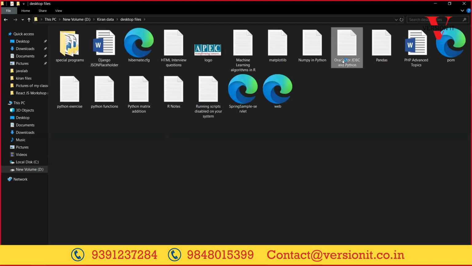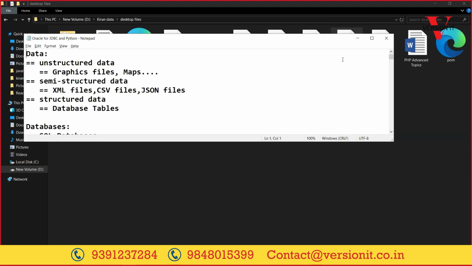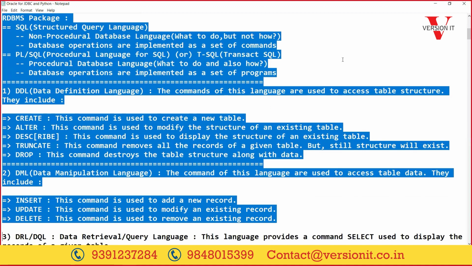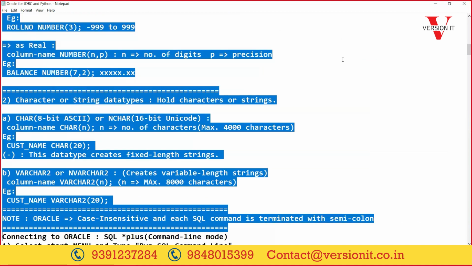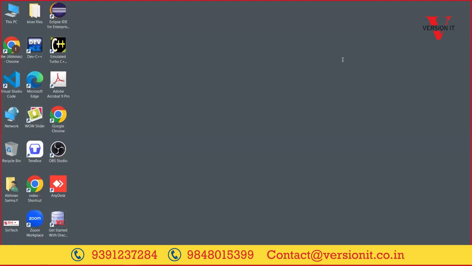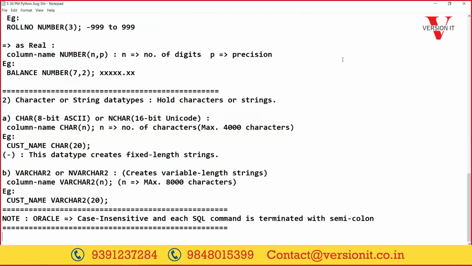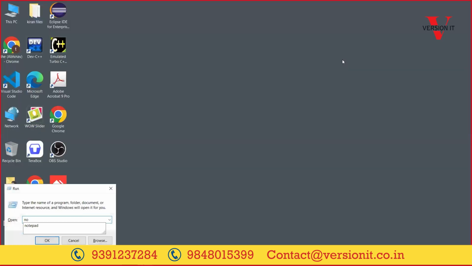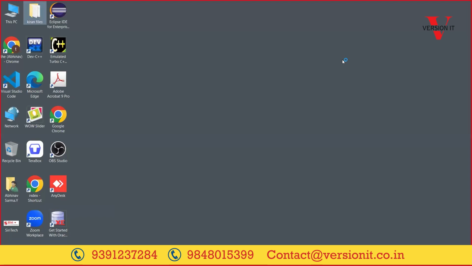So what will I do? We use the command called drop. Drop is used to delete the table structure along with the data. These are the commands of DDL.